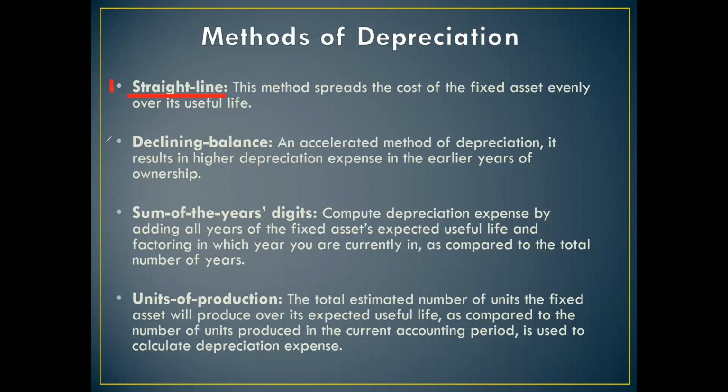The second method of providing depreciation is your diminishing balance, जिसको हम declining balance भी कहते हैं. An accelerated method of depreciation, it results in higher depreciation expense in the earlier years of the ownership. Why?